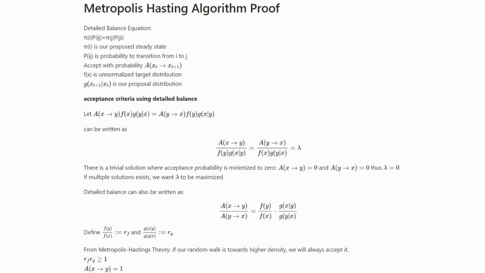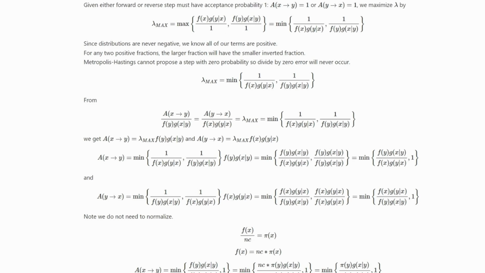There is a trivial solution where acceptance probability is minimized to 0, so lambda will be 0. If multiple solutions exist, then we want lambda to be maximized. Rearranging detailed balance as a ratio of A, F, and G, Metropolis-Hastings has two cases: random walk towards lower density or not. From Metropolis-Hastings theory, if proposed density is greater than or equal to current, we accept it with probability 1. The other case is calculated to meet detailed balance. Given one of the steps must have acceptance probability 1, we maximize lambda by selecting the maximum value from our set of two possible cases.